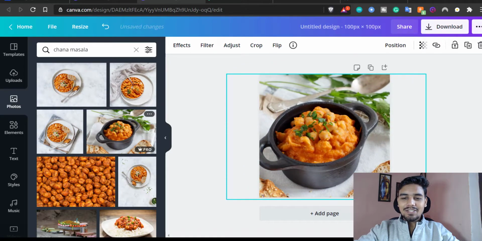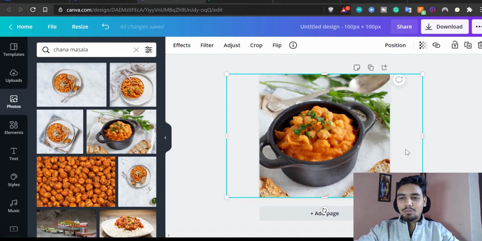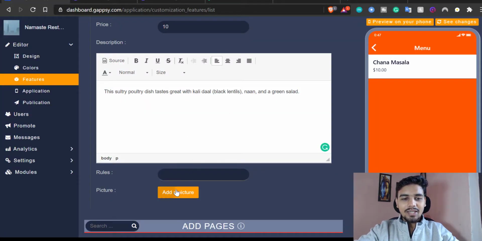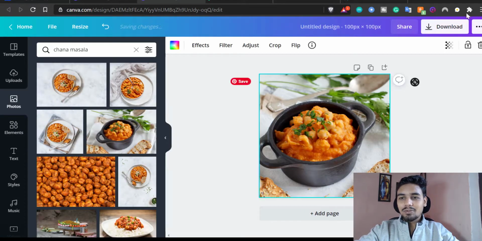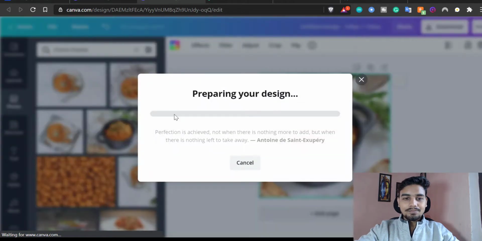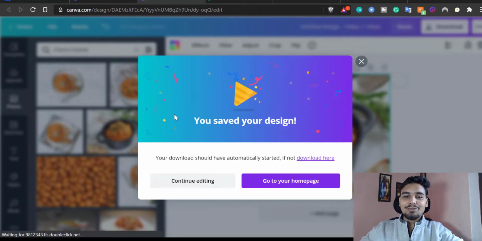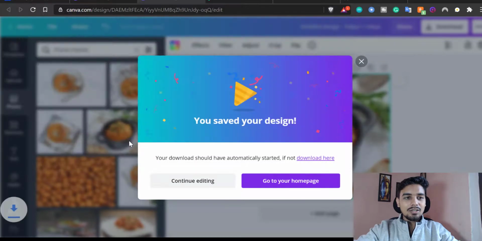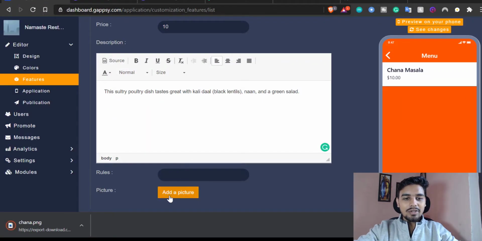One thing that I wish there was is an option to directly copy a URL and get a picture, right? Because you have to download this from here and then upload it. So I don't really like this kind of feature. I'm going through some pros and cons, right, along with this review and this tutorial that I'm showing you. So I'll pick this chana and I'll click on add picture. I'll go for this one.